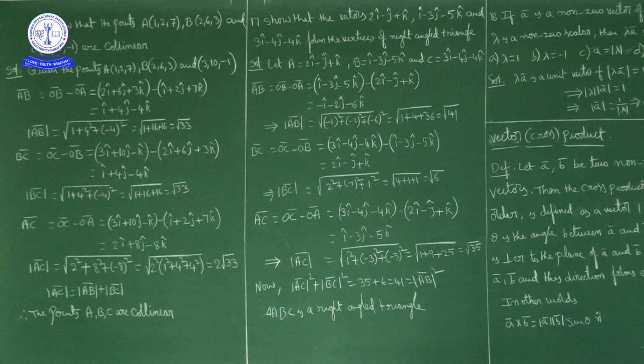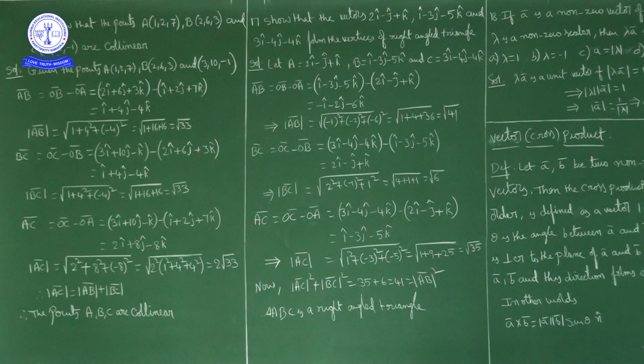Now their difference: 3i cap minus 2i cap is i cap, 10j cap minus 6j cap is 4j cap, minus k cap minus 3k cap is minus 4k cap.